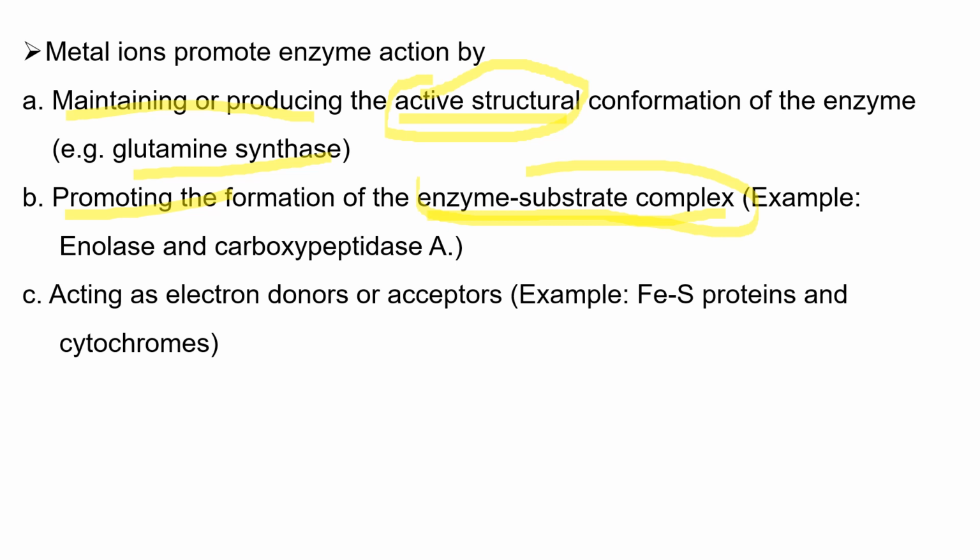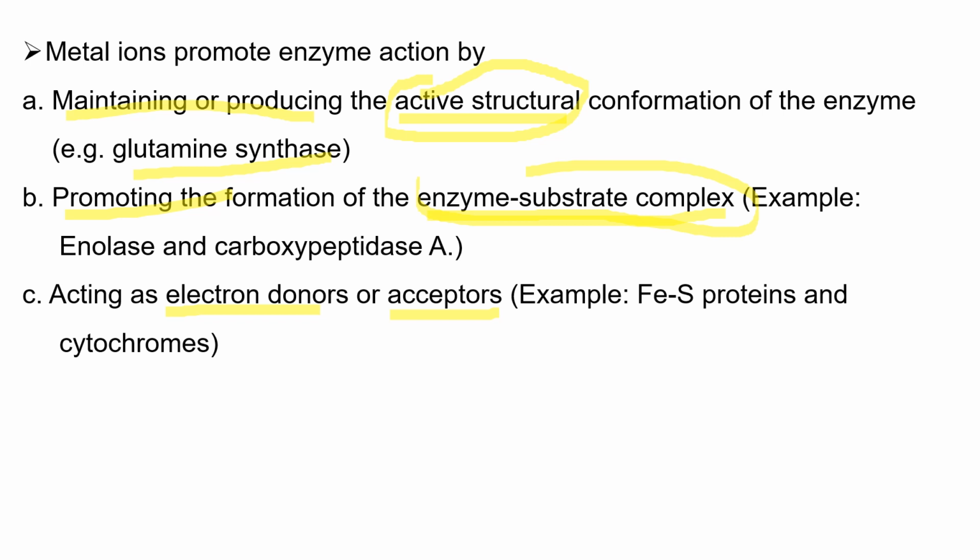They act as electron donors or electron acceptors. For example, iron sulfur proteins and cytochromes in the electron transport chain are good examples, because in the electron transport chain these molecules receive electrons and donate electrons.